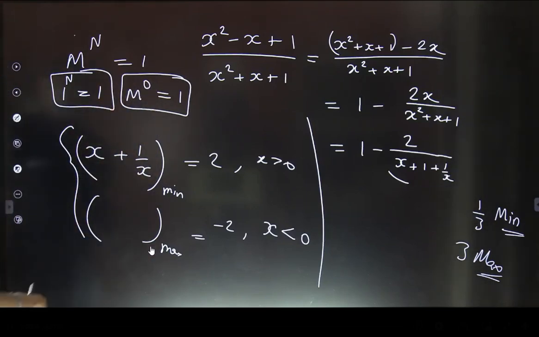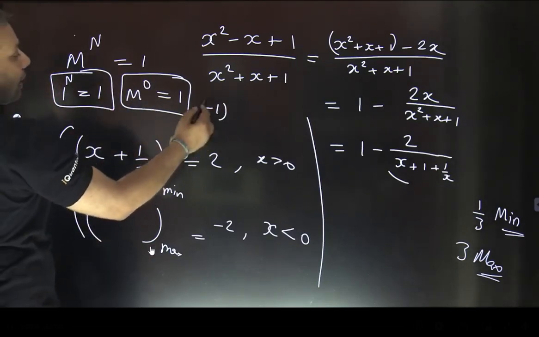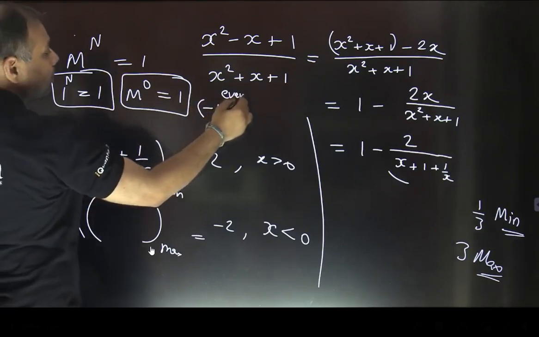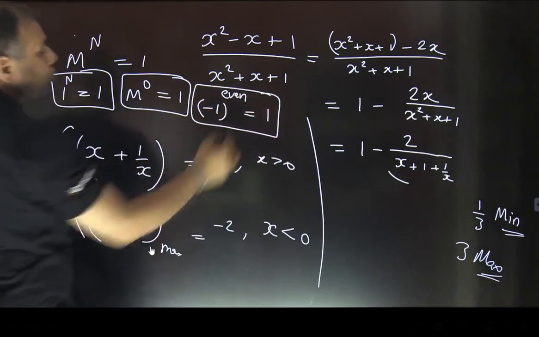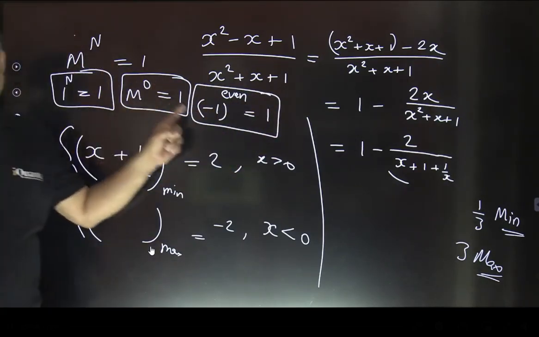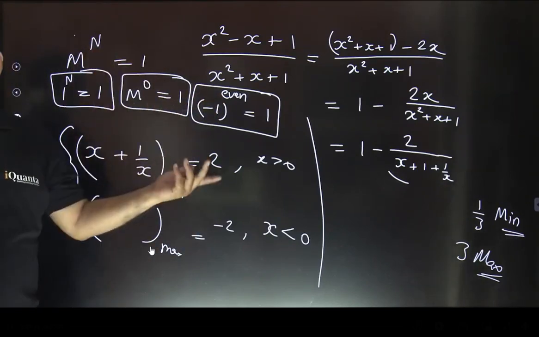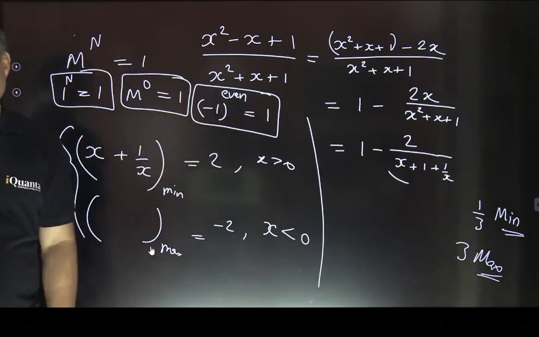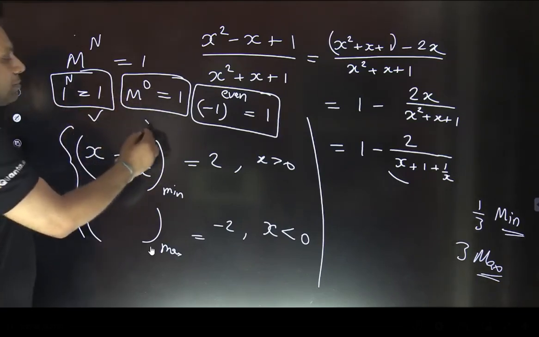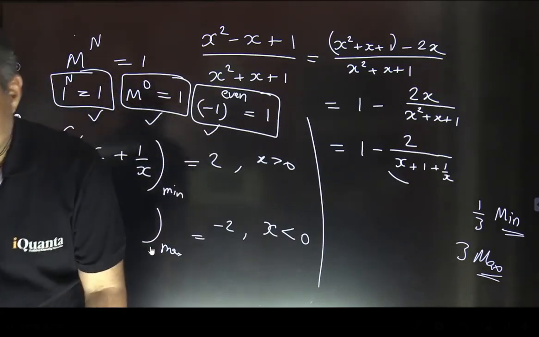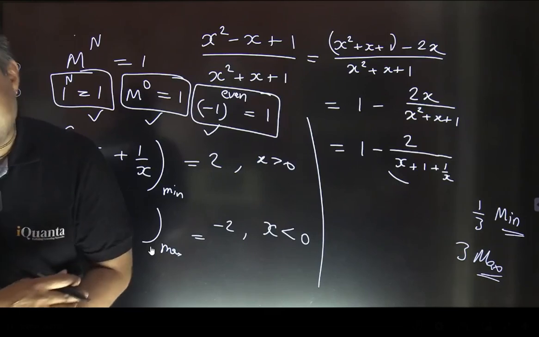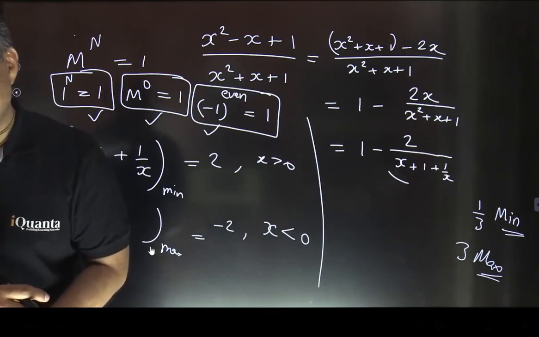And the third and final case is that if m is minus 1 and n becomes even, then also the value comes out to be 1. So you need to put m equals minus 1, find the values of x, and at those values of x, check whether n comes out to be even or not. If it doesn't, then there is no solution. If it does, then you will get some more solutions. So these are the three particular cases you have to check. Is it fine? Yes, Aditya has mentioned that. So 1 power anything, m power 0, or minus 1 power even. Good.